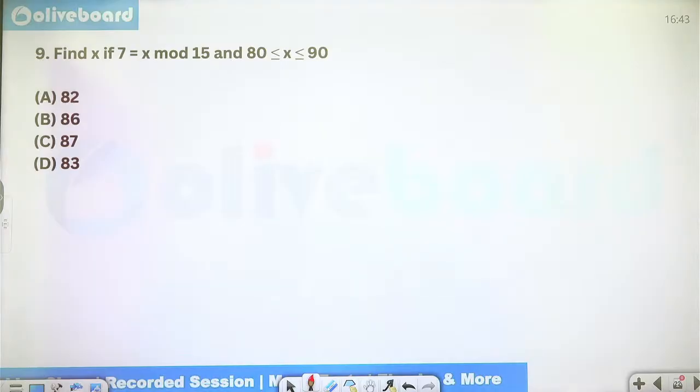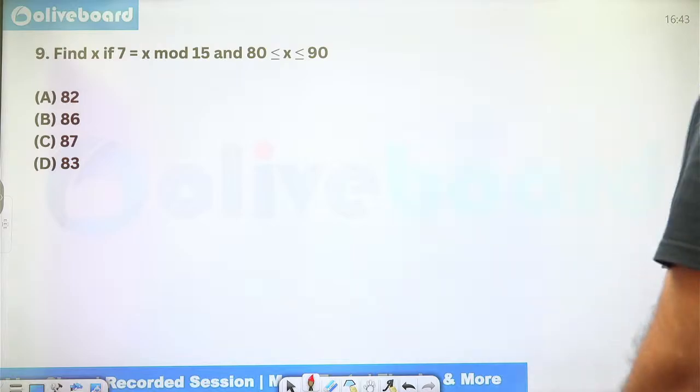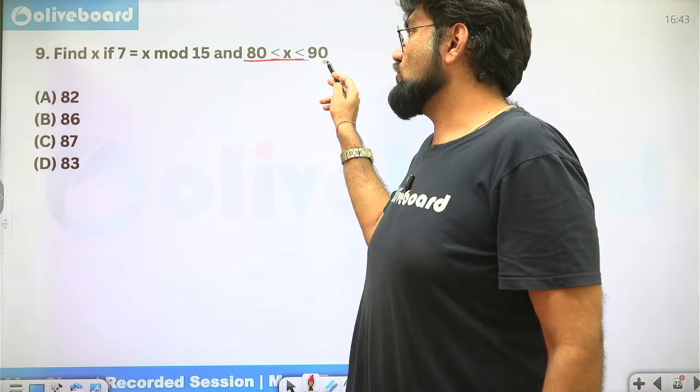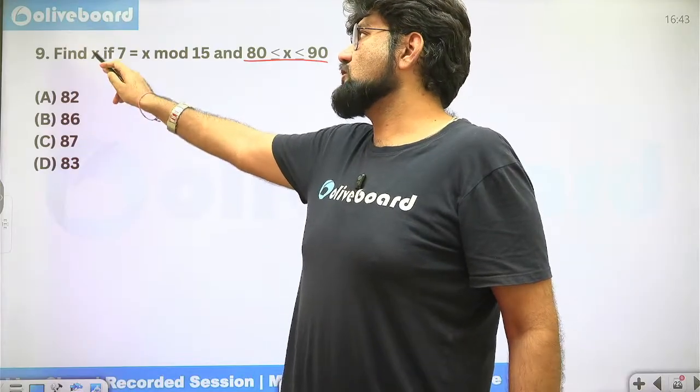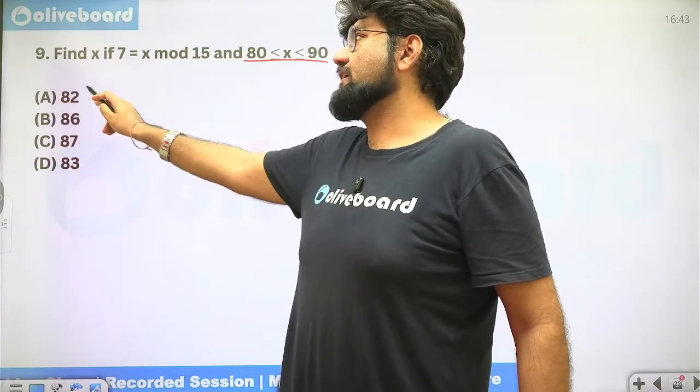Correct. One approach is by the options. It is saying x is between 80 and 90. So the options are already telling me they are all the possible values of x. I can just substitute x one by one and find out the answer. I'll find it out at 82.